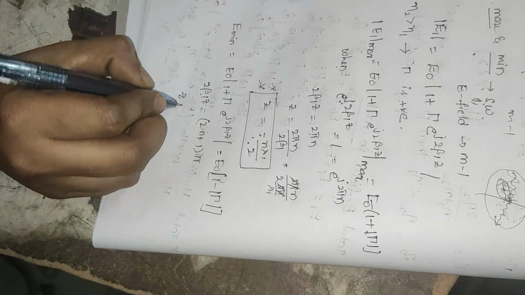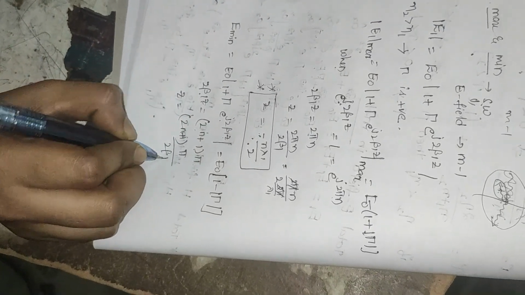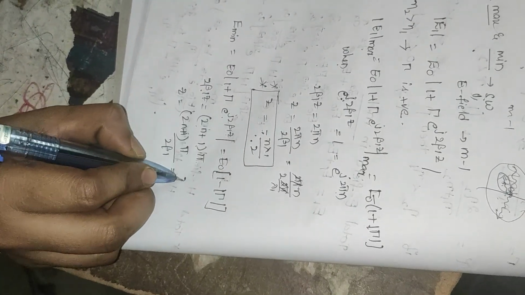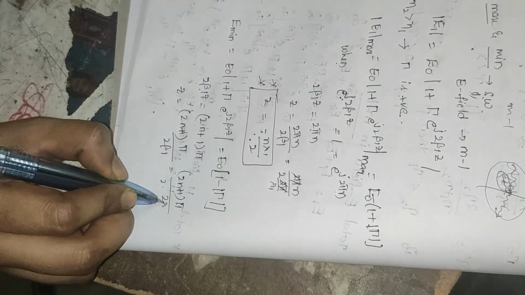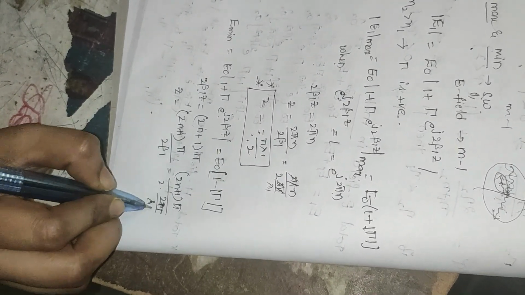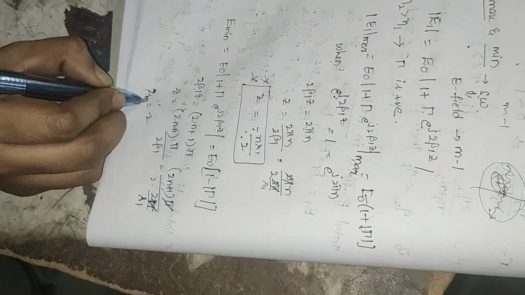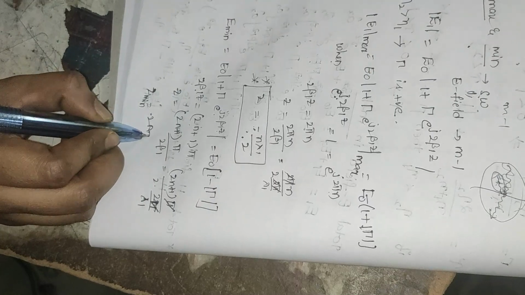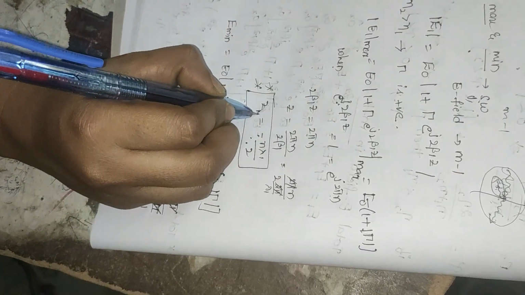So from this z is equal to 2n plus 1 into pi divided by 2 beta 1. Again beta 1 is 2 pi divided by lambda 1, pi will get cancelled. Finally z minimum is equal to 2n plus 1 into lambda 1 divided by 4.